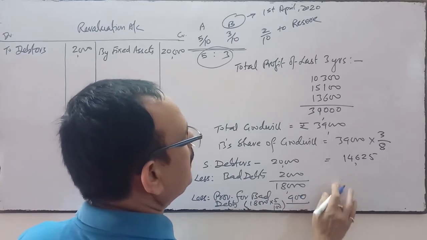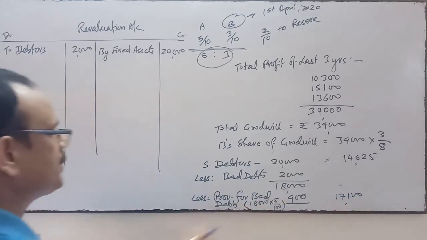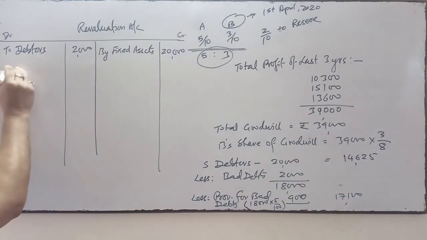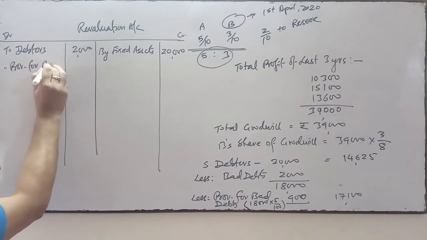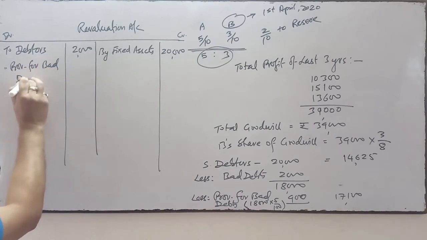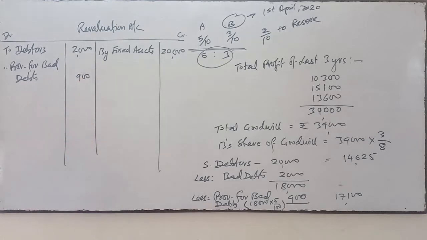Remaining is 17,100. Provision for bad debts we will write on this side because it's a liability. Provision for bad debts is 900.